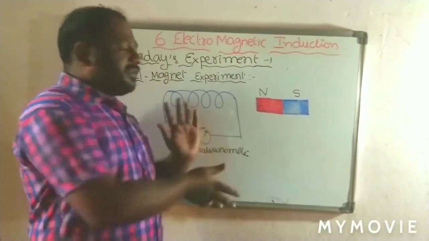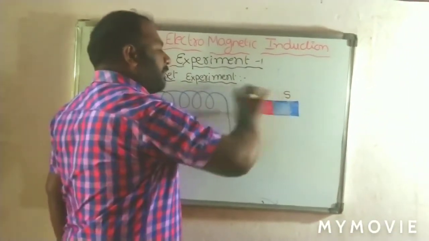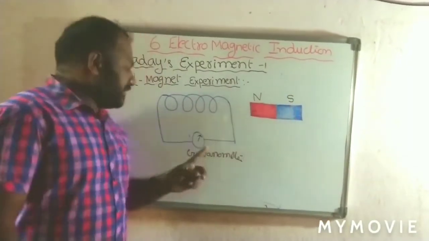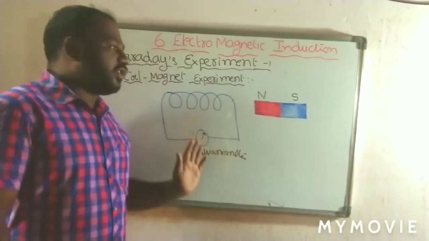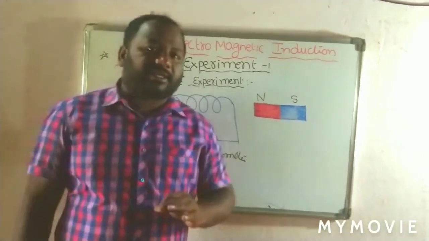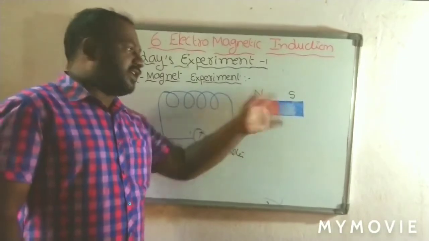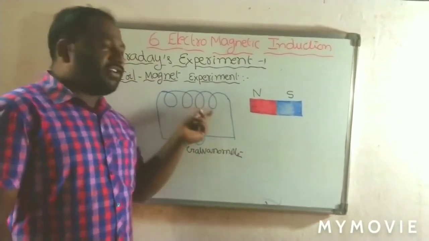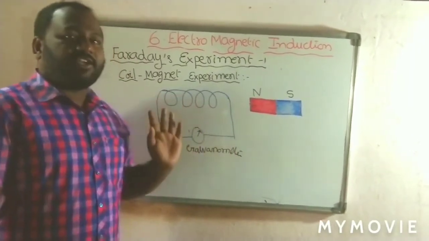After that he repeated the experiment by moving the magnet faster. When the magnet is moving fast, the galvanometer deflection increases. It shows more deflection. From that he identified that whenever the magnetic field is changing at the coil, a current is induced.